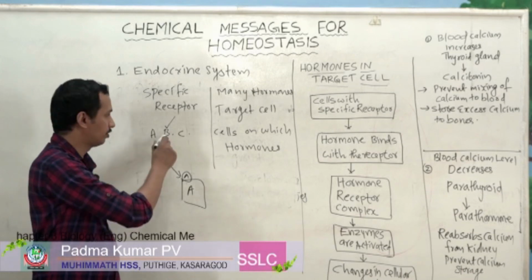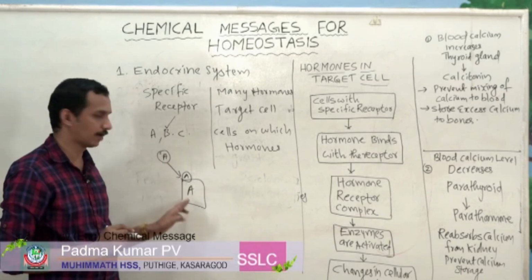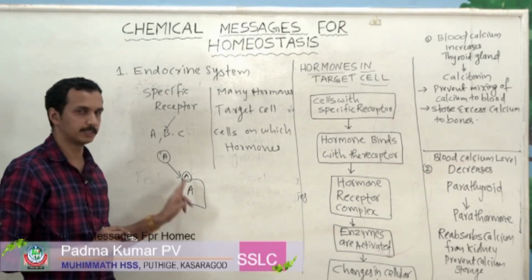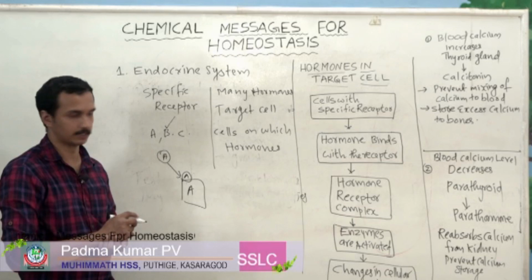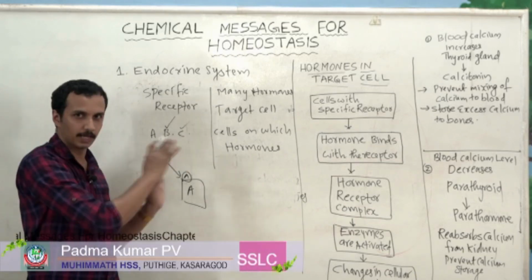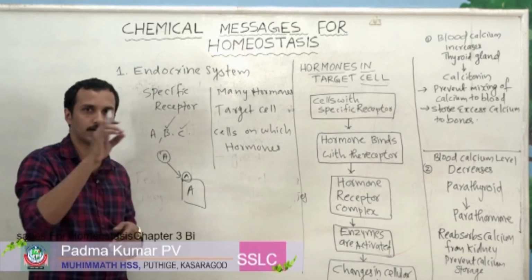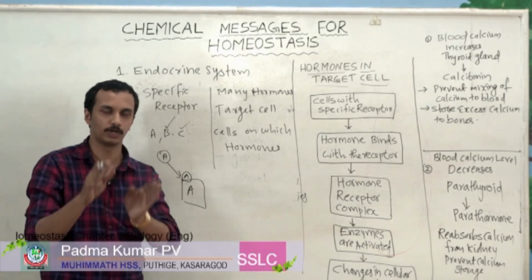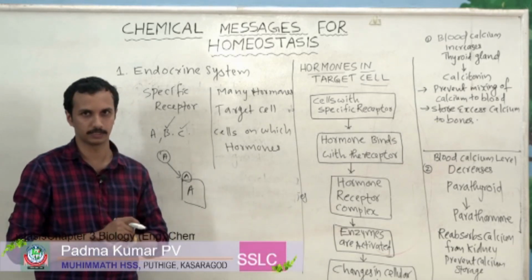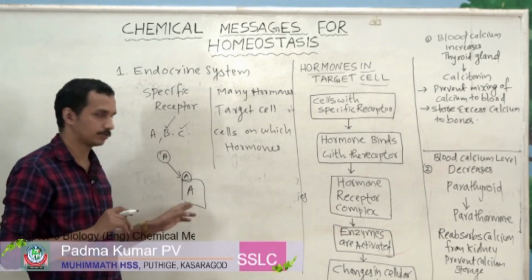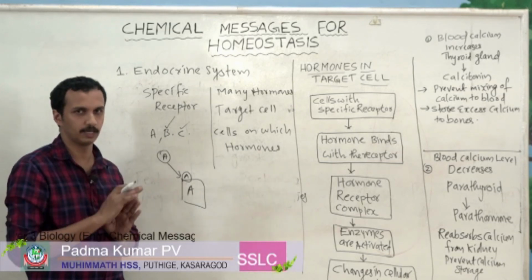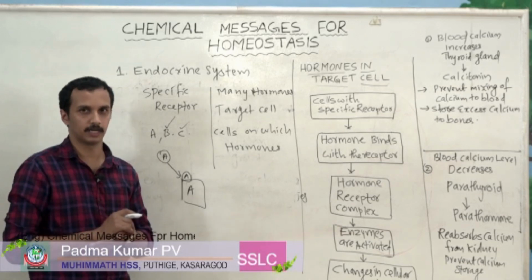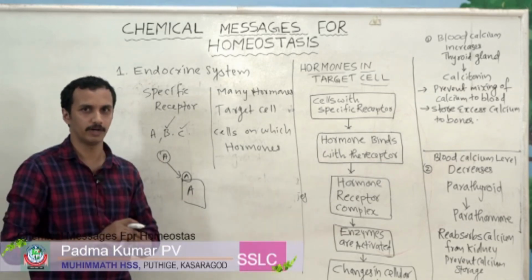Hormone B also has a target cell, with a specific receptor for hormone B. Similarly, C also has a target cell. So there will be many target cells present. Each hormone works only on a particular target cell. It doesn't mean hormone A acts on B target cell or C target cell. No. There will be a special receptor and a special target cell, and there only each hormone acts.